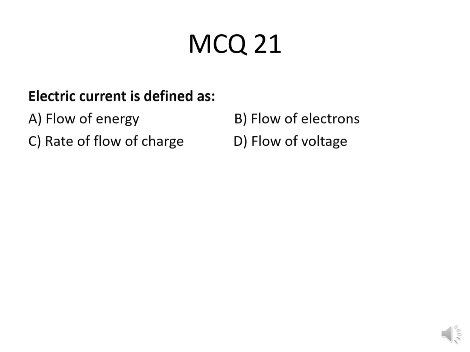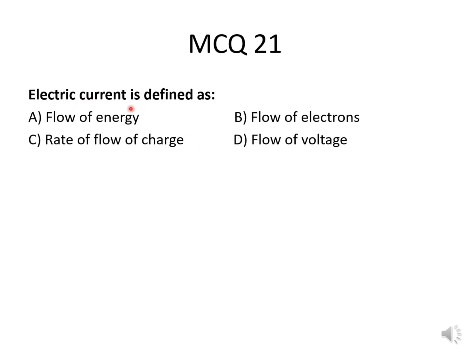MCQ number 21. Electric current is defined as flow of energy, or flow of electrons, or rate of flow of charge, or flow of voltage. The correct option is rate of flow of charge is called current. MCQ number 22.